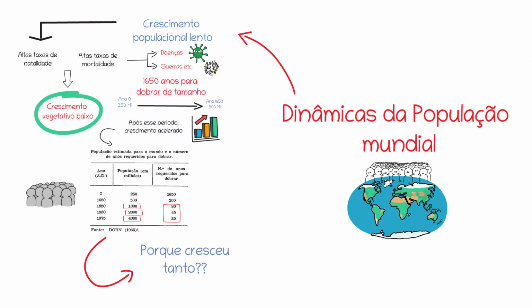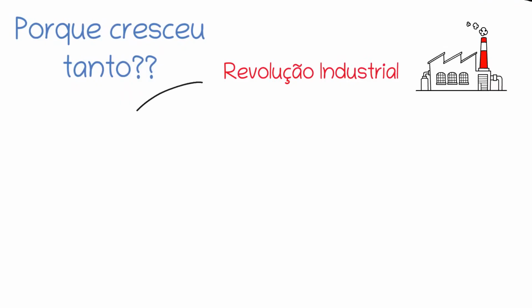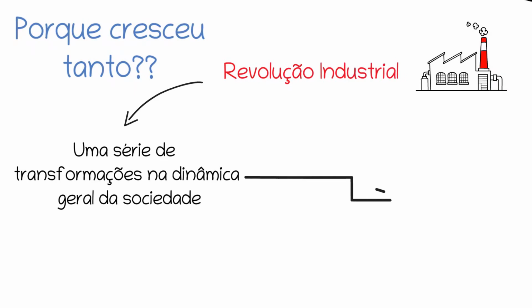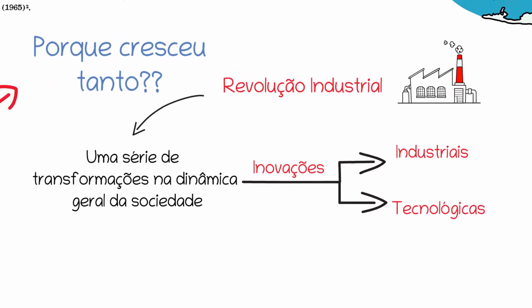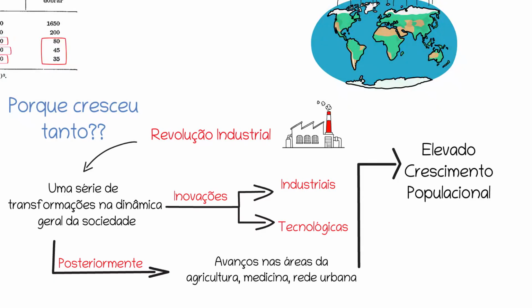Well, without a doubt, the biggest milestone of this exponential growth in the world population was the first industrial revolution, which caused a series of structural changes in the general dynamics of how societies were organized. This was mainly because of the major industrial and technological innovations seen during that historical period, creating a favorable environment for significant population growth at that time. So much so that the world population would double during that century. And from that point on, along with the increasingly pronounced modernization, mainly in the areas of agriculture, medicine, and urban networks, we saw increasingly sharp population growth, as I just showed in the table.